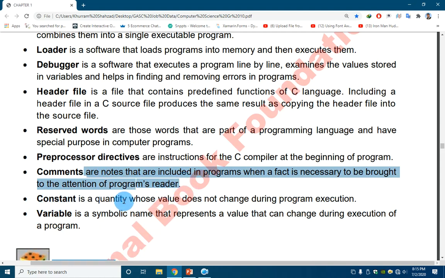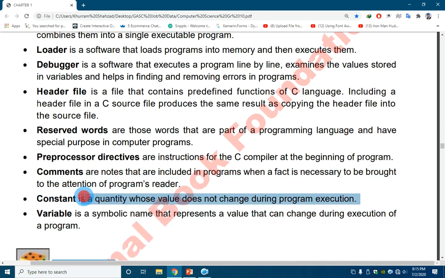Constant is a quantity whose value does not change during the program execution. Constants are a special kind of containers or quantities or boxes in which we write some values, and these values do not change during the whole life of a program.